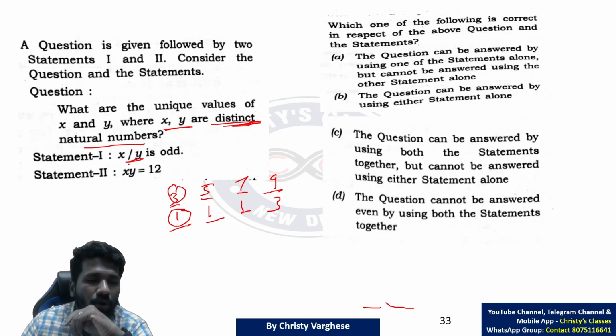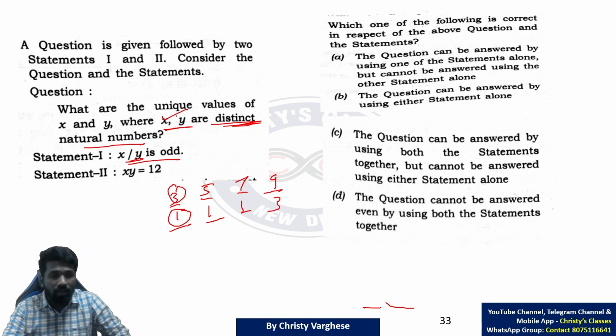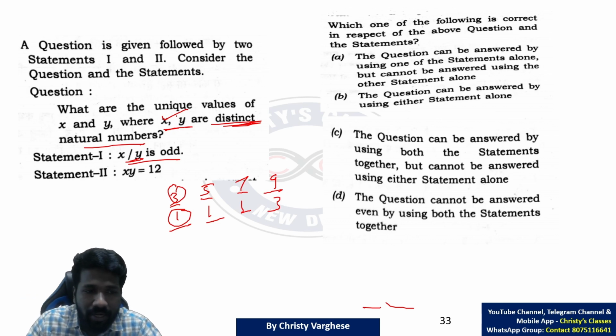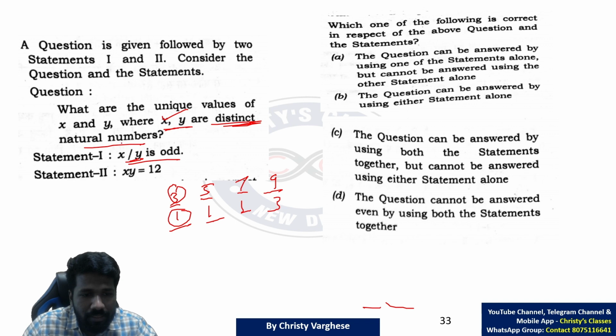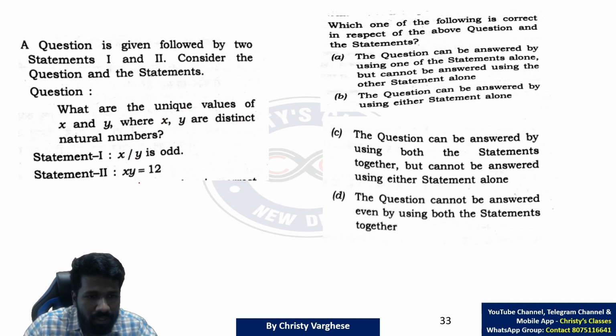So x by y being odd does not help you to find x and y value directly without any other information. So statement 1 alone is not enough. Statement 2. Just like a previous question we discussed, x into y is 12 means, from that can you find x and y values? That is the question. 1 into 12 is 12. 2 into 6 is 12. 3 into 4 is 12. And the reverse also is possible.